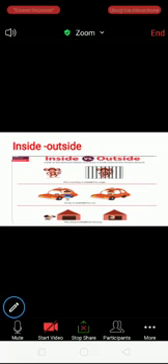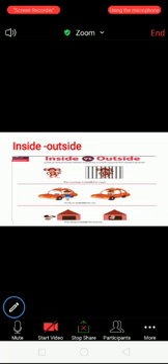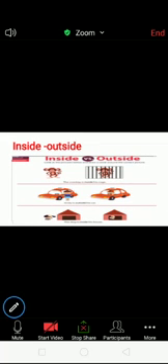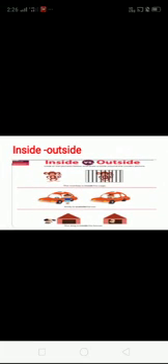Next, inside, outside. See this picture. The monkey is inside the cage. See the next picture. The boy is standing outside the car. Next, see the picture. The boy is sitting inside the car.